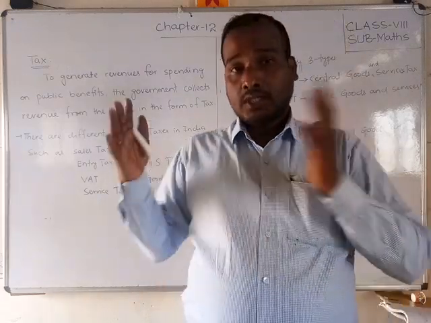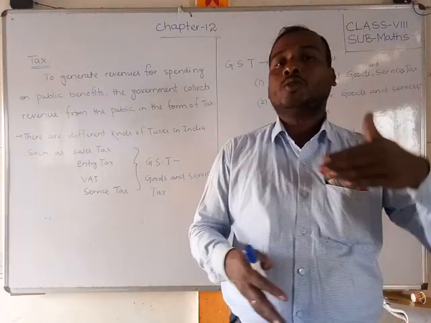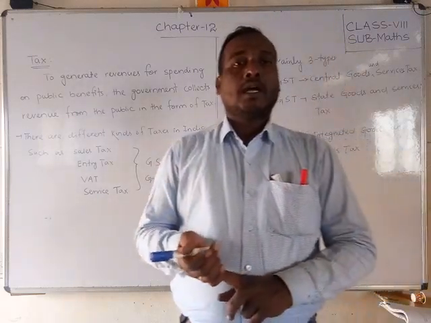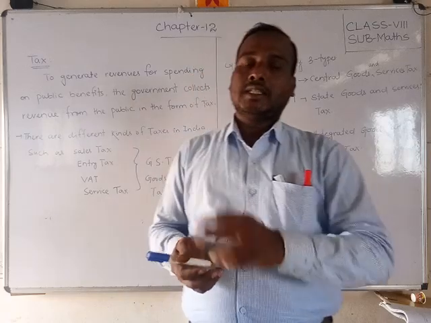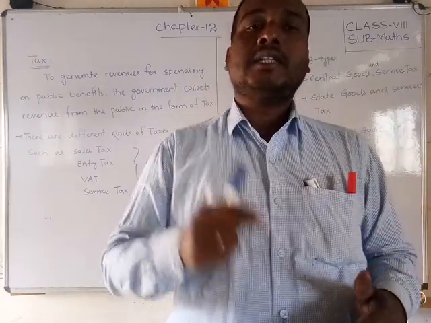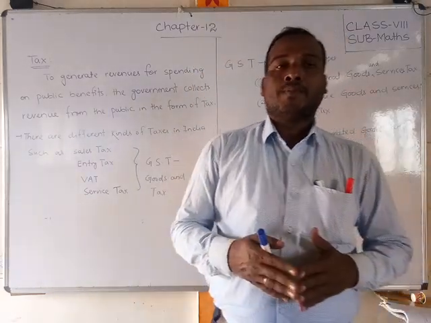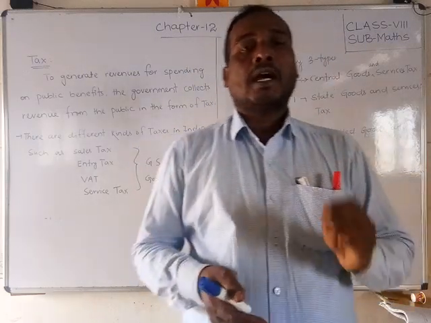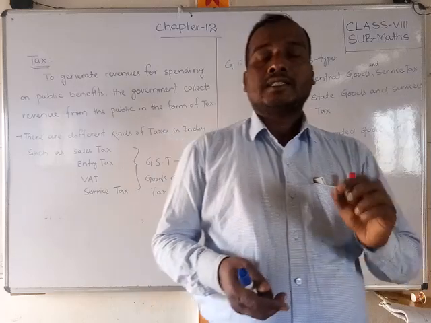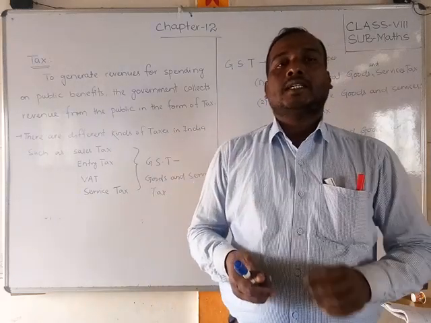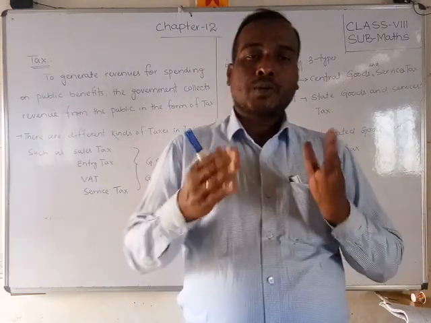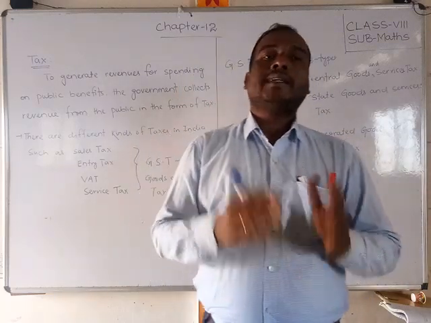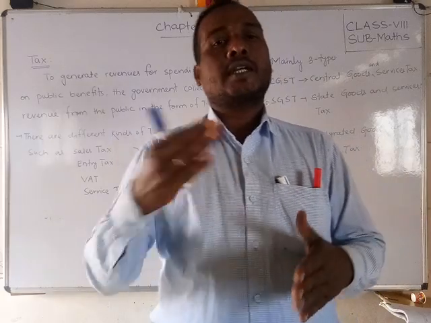And mainly this GST is classified into three categories: one is CGST, another is SGST, third is IGST. What do you mean by CGST? Central Goods and Service Tax. SGST is called State Goods and Service Tax. IGST means Integrated Goods and Service Tax.